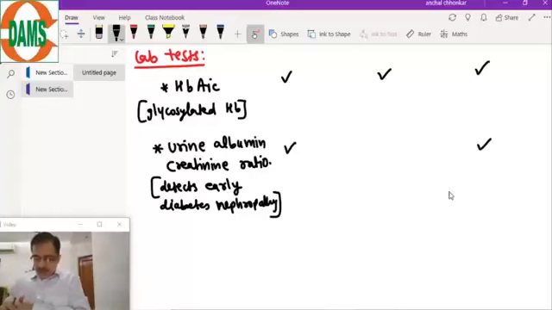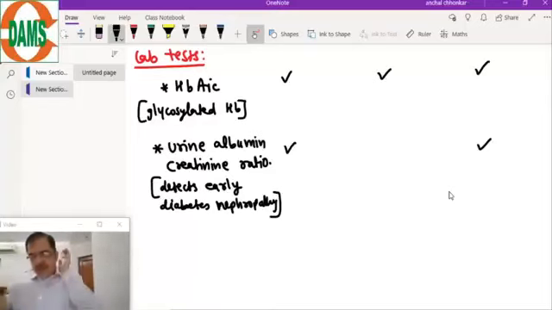Why dorsalis pedis? The dorsalis pedis is the artery, and if there is atherosclerosis, diabetes predisposes to the atherosclerosis, so there will be decreased blood supply. When there is a decreased blood supply of the foot, what will happen? Gangrene will happen, and that leads to amputation and improper healing of the ulcerations.